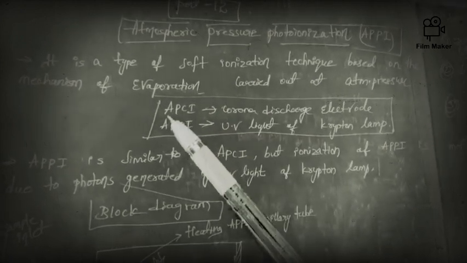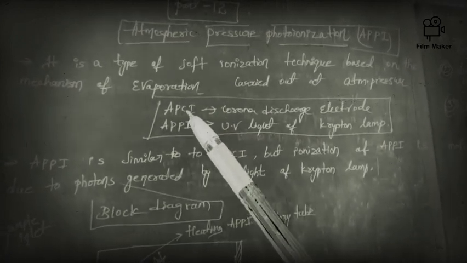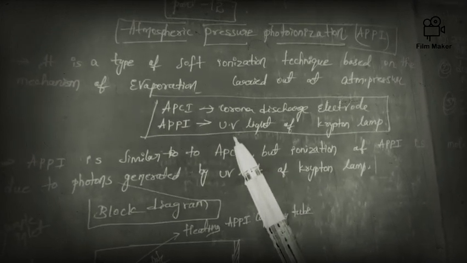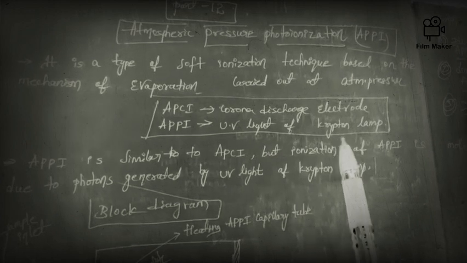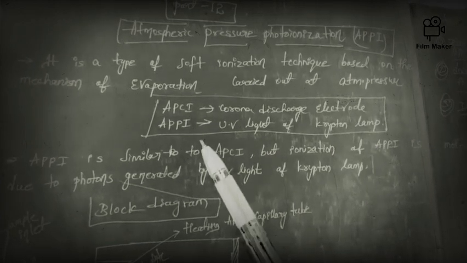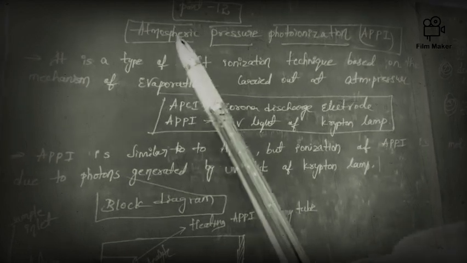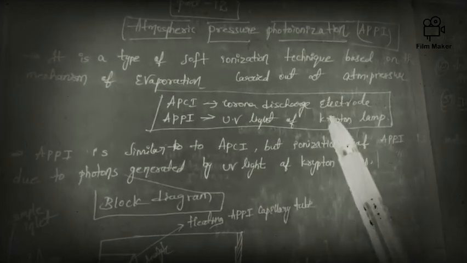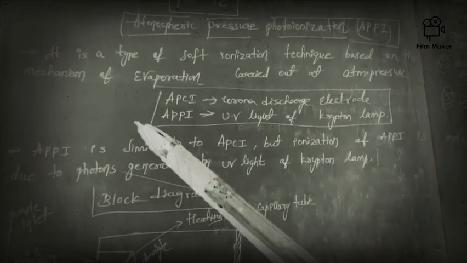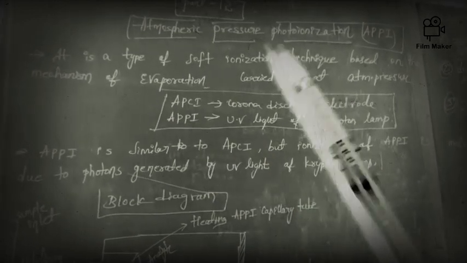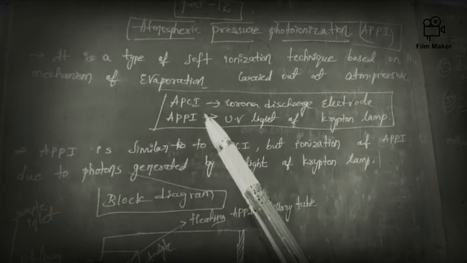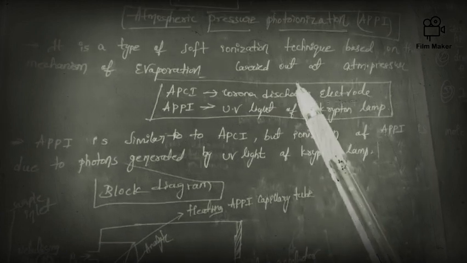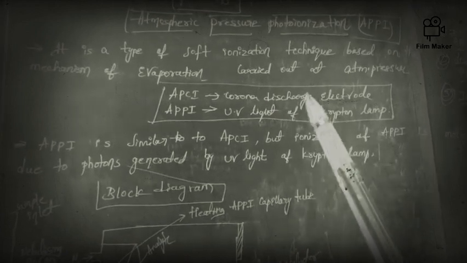In atmospheric pressure photoionization, UV light, that is ultraviolet light, of a krypton lamp is used. Whereas in atmospheric pressure chemical ionization, a corona discharge electrode is used. Just try to remember these two points.